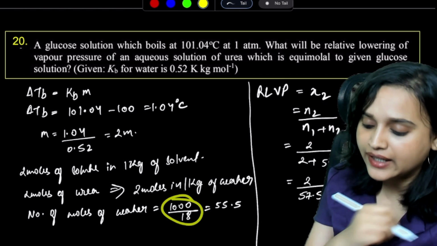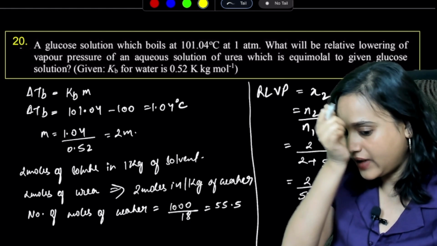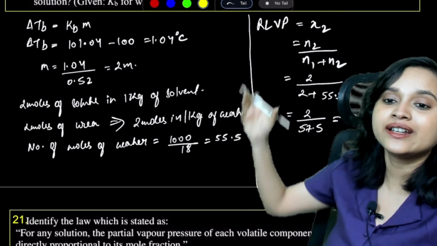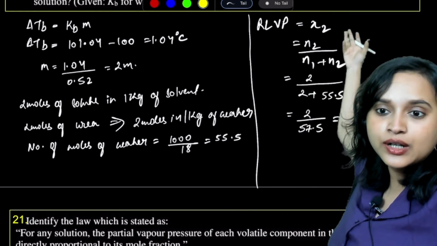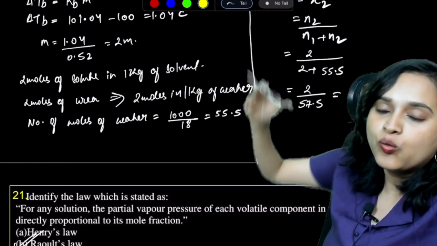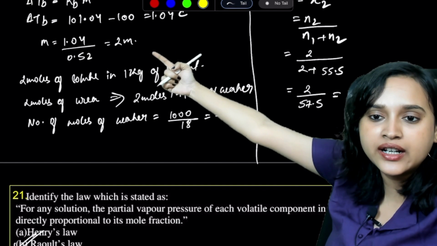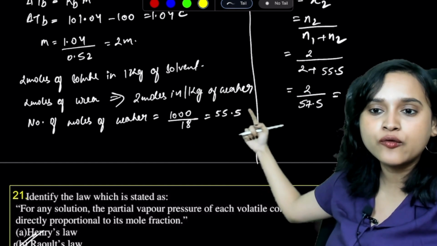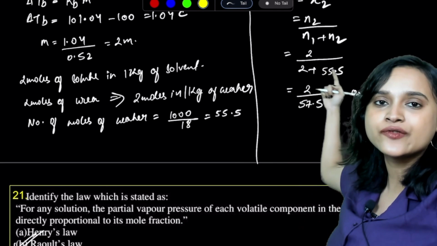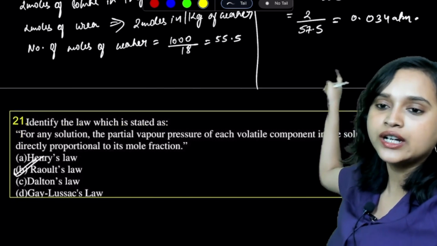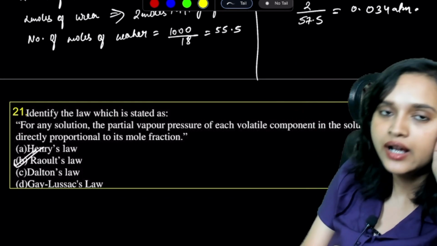So 1000 divided by 18 will be equal to 55.5. Agreed? Yes. Now we have to calculate the relative lowering of vapor pressure, which is equal to chi2. Chi2 is equal to N2 divided by N1 plus N2. N2 you have calculated here, 2. Plus the number of moles of water, 55.5. So 2 divided by 57.5. And this if you calculate, you will get 0.034.